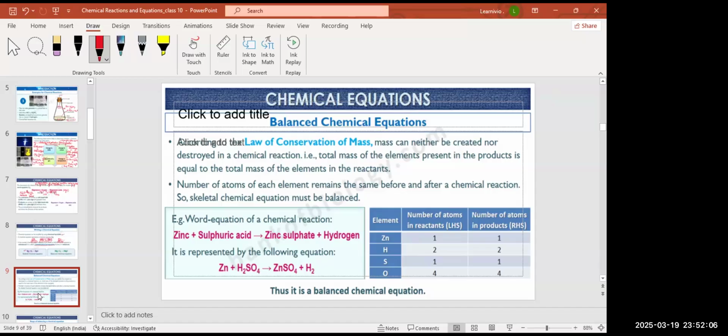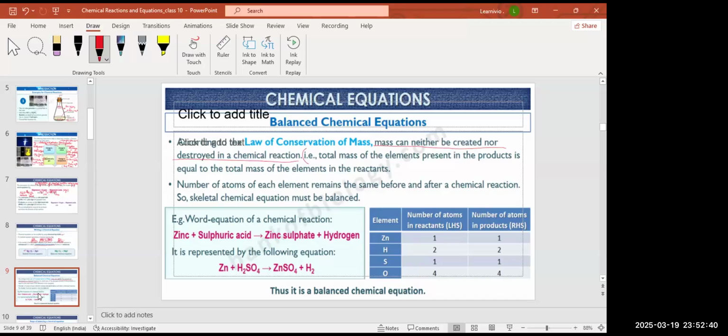According to the law of conservation of mass, mass can neither be created nor be destroyed in a chemical reaction. It's very important. Concentrate here. So according to the law of conservation of mass, mass can neither be created nor be destroyed in a chemical reaction.